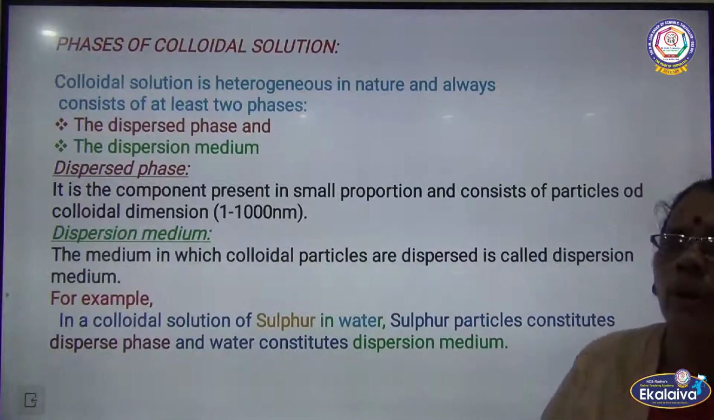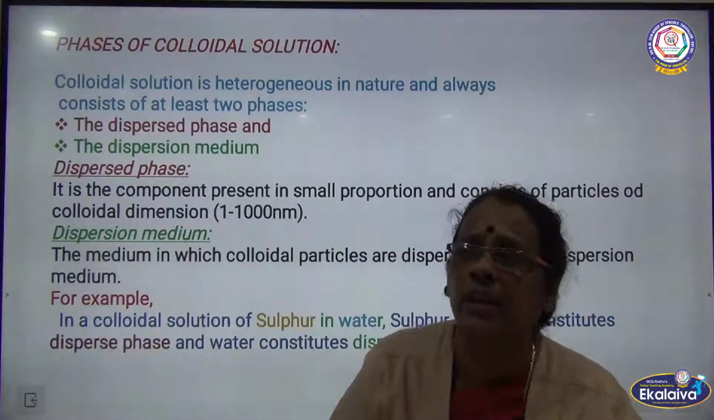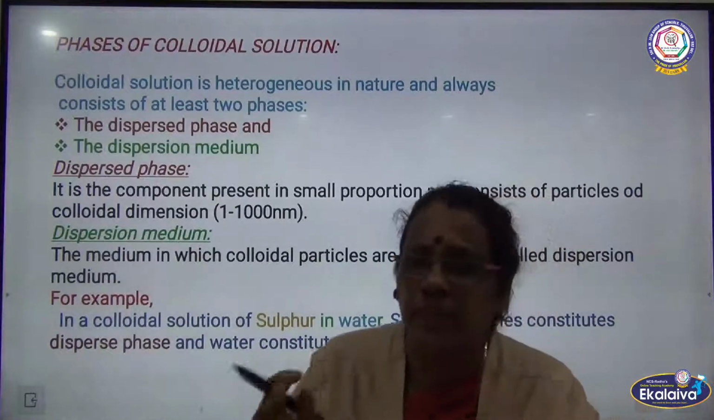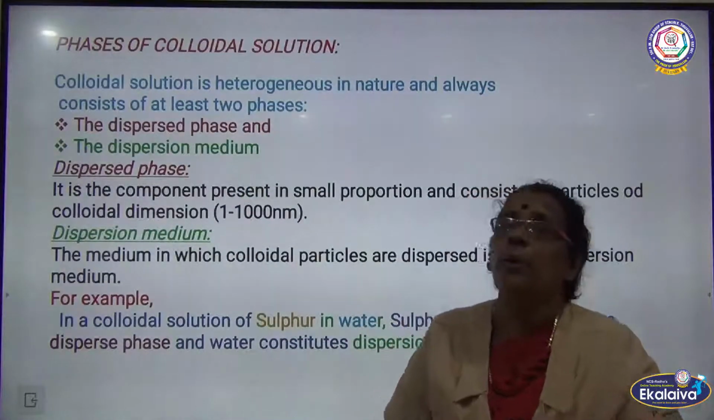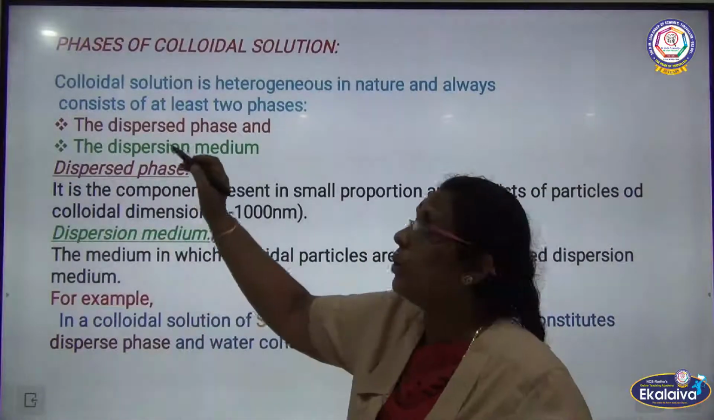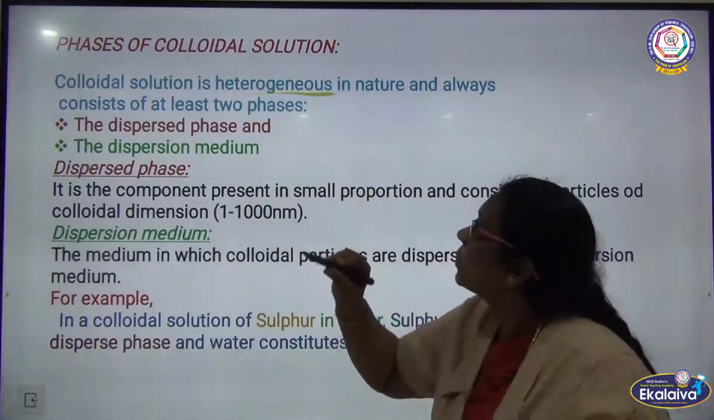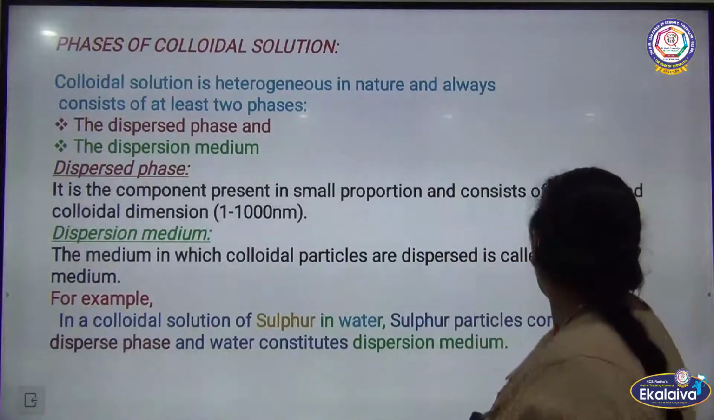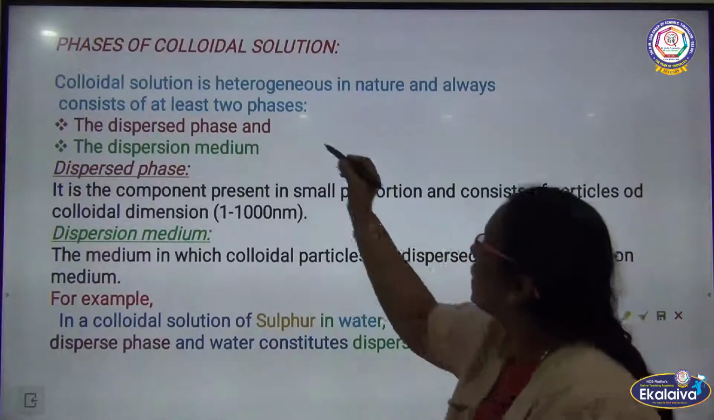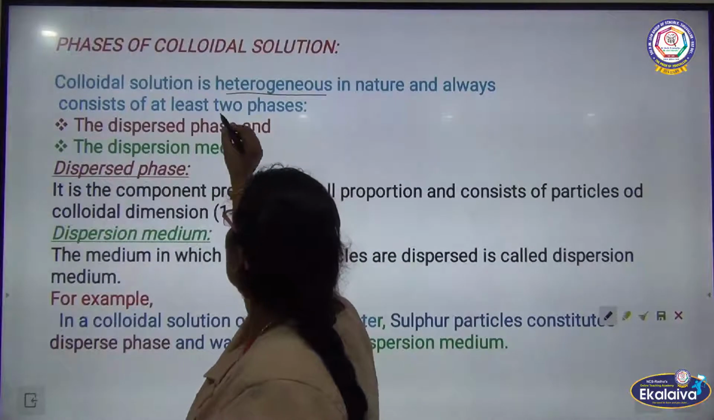The next one, we are going to talk about the phases. Already I told you there are two different phases in colloidal solution: dispersed phase, which is a solute, and dispersion medium, which is a solvent. This slide talks about the phases of the colloidal solution. A colloidal solution is heterogeneous in nature, and always consists of two phases.